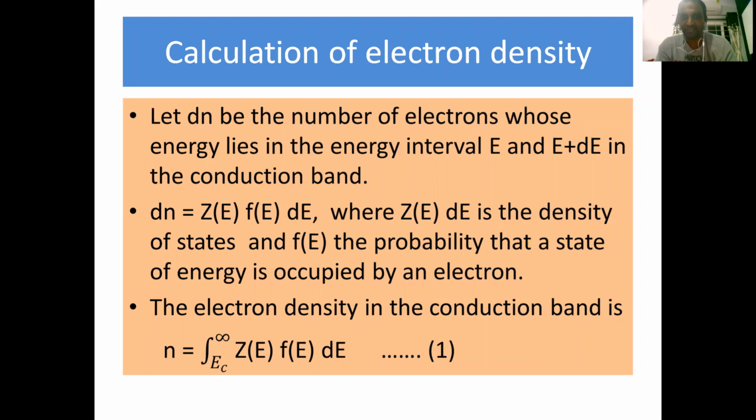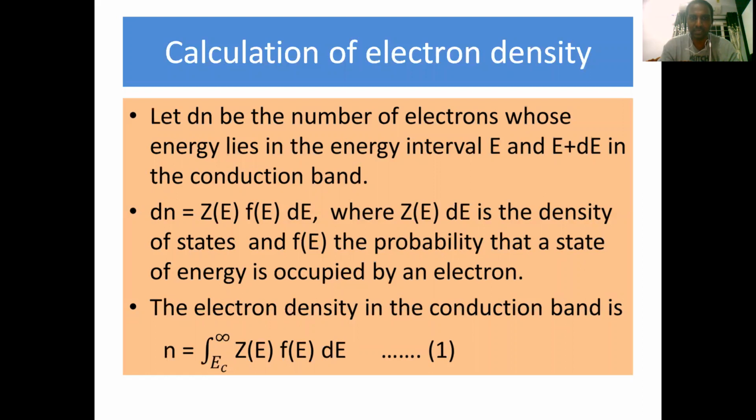You know already that in an intrinsic semiconductor, the number of electrons in the conduction band is exactly equal to the number of holes in the valence band. That's why at ordinary or low temperatures, an intrinsic semiconductor behaves as an insulator. So here we have to calculate either the number of electrons in the conduction band or the number of holes in the valence band, which are exactly equal in number. You may calculate any one of the expressions.